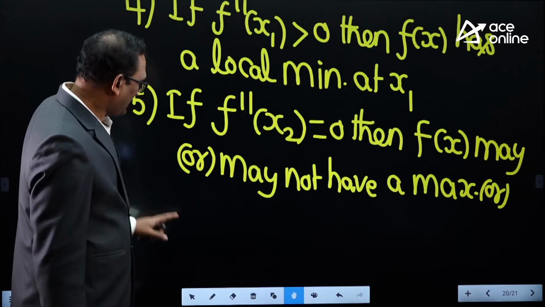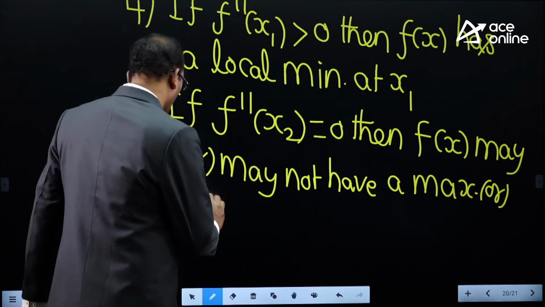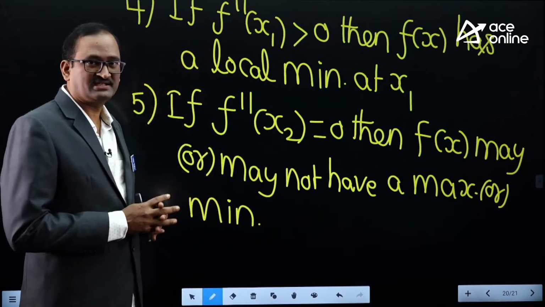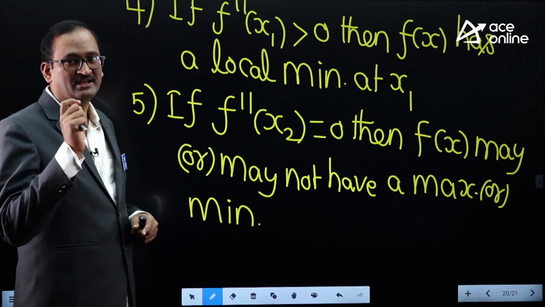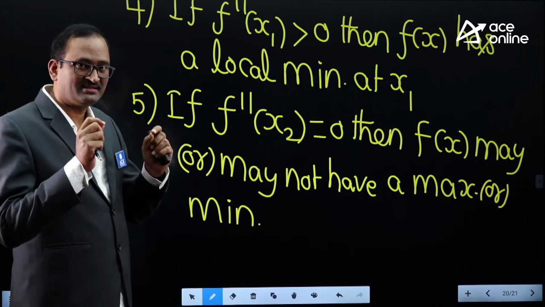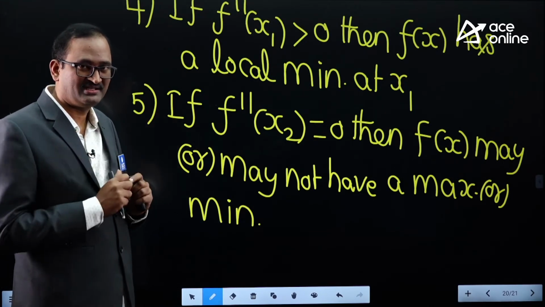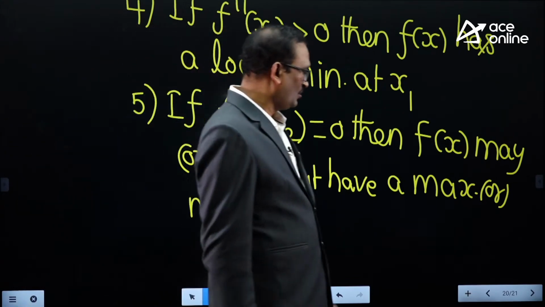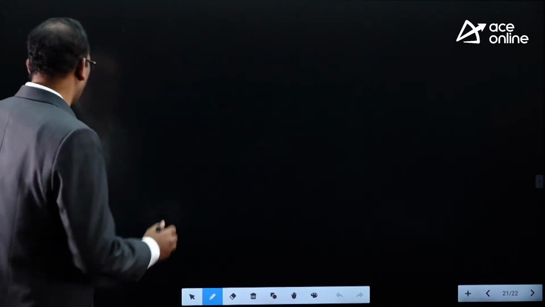Suppose it has a maximum or minimum, how to find that? Whenever f double dash x is 0 at any particular point, then only you can use the nth derivative test to calculate local maxima or minima, or no local maxima or minima.